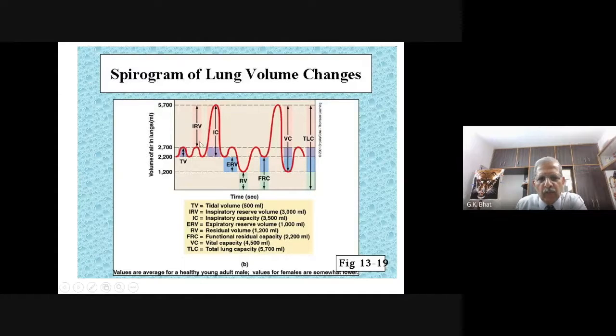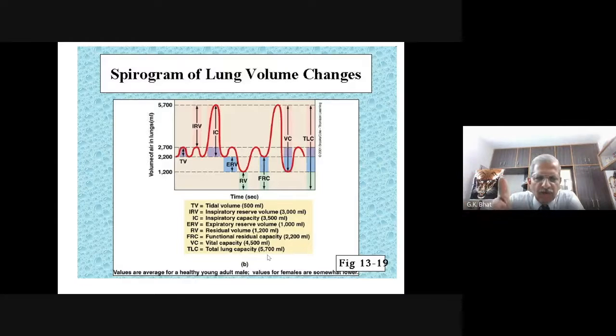IRV, TV, plus ERV: vital capacity. Vital capacity plus residual volume: total lung capacity. So total lung capacity is around 5,700 to 6,000 ml. This is the measurement you get by using this spirogram to look into the lung volume changes.